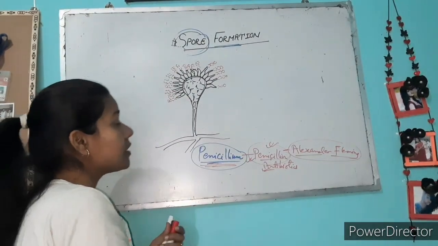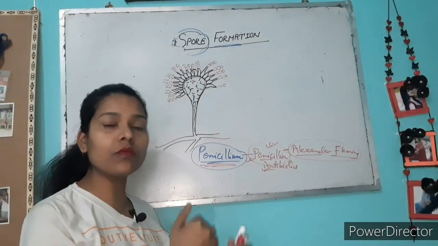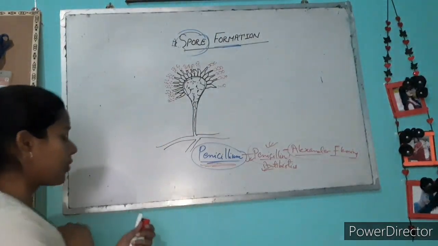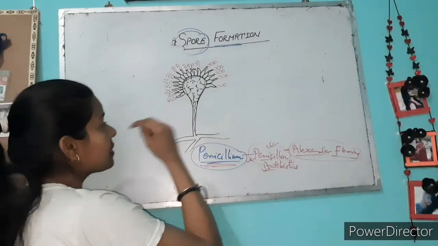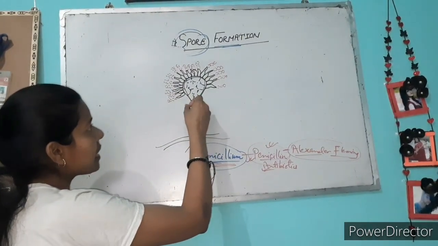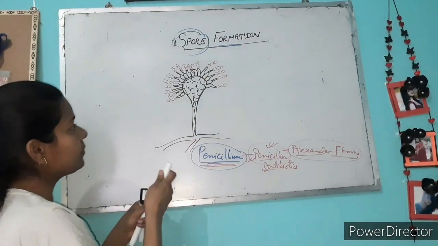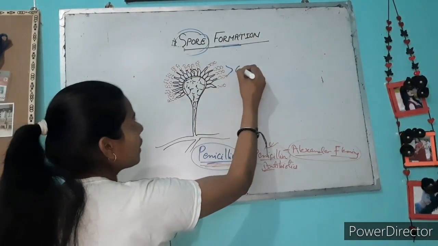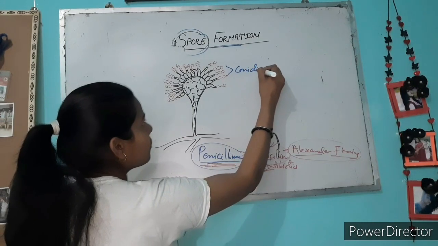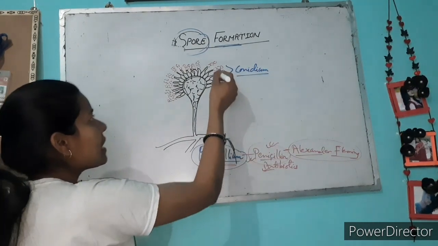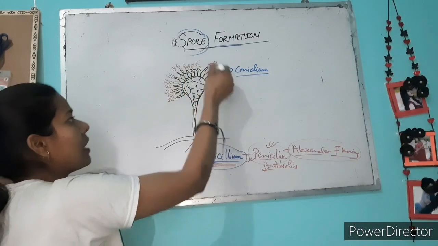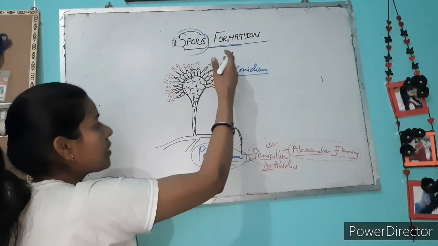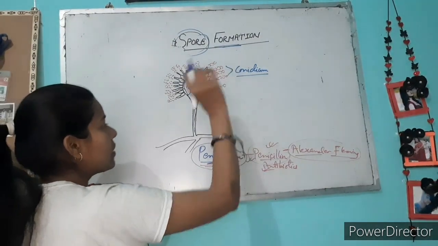But let me teach you how fungi form from fungi. This Penicillium fungus has, just see, all these red dots, which are the conidia. They are attached to their parent body, and the conidia will form one by one, fall down, and a new Penicillium will form.